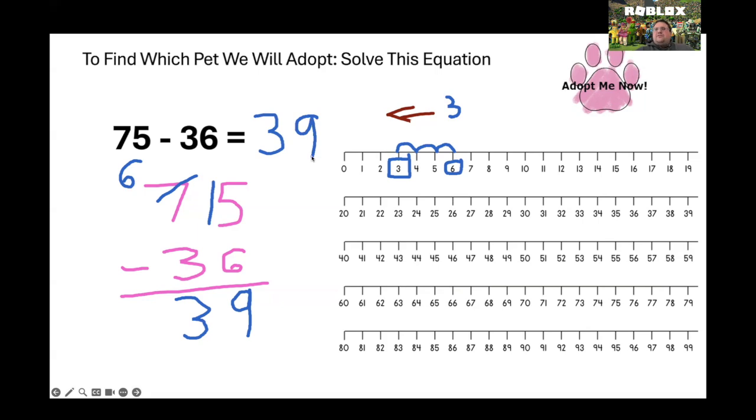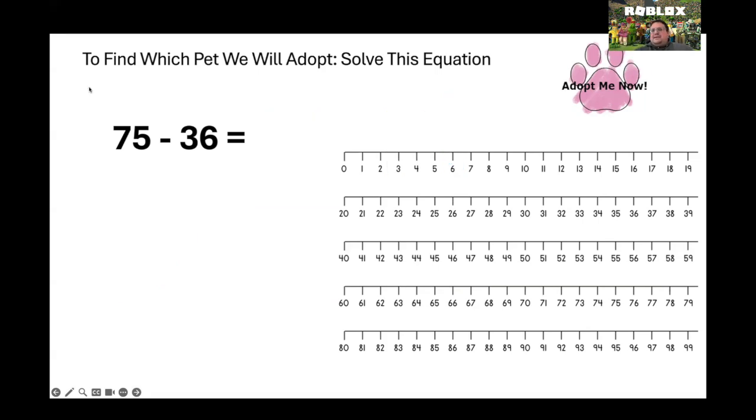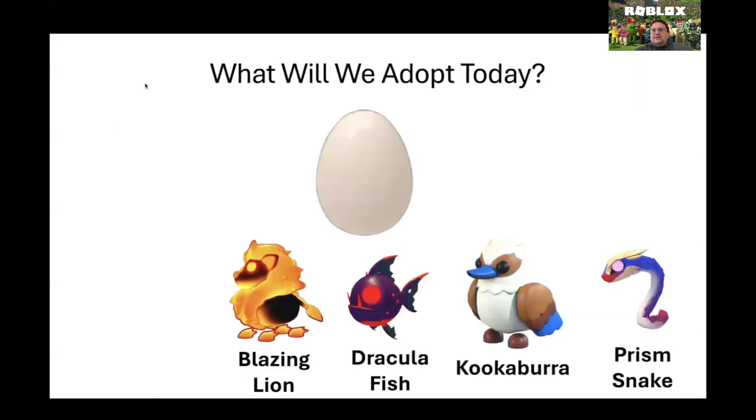If you got that right, give yourself a big thumbs up. And let's take a look and see which animal is eliminated. It looks like the alpaca has been eliminated. So if you pick the alpaca, or if you just want to change which animal you think is going to hatch, make your selection now. Will it be the blazing tiger, the Dracula fish, the kookaburra, or the prism snake? Make your selection now, and we are going to take a look at our next equation.